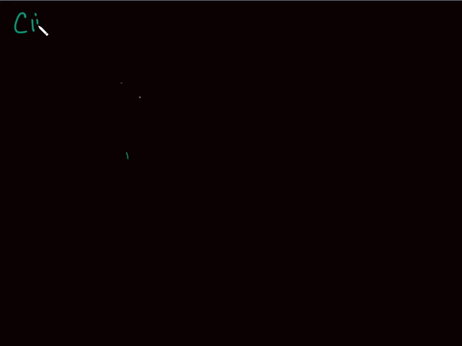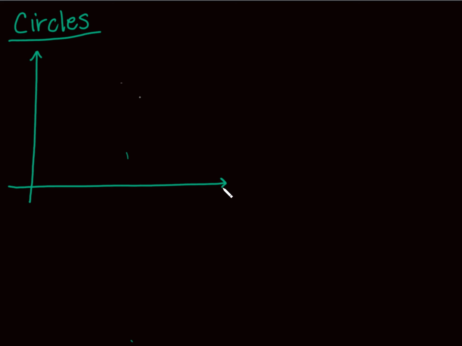Okay. So in my face-to-face classes, what I love to ask at the very beginning of this is, what is a circle? And everyone could draw me a circle, of course. But what does it mean for something to be a circle? The idea is a circle just consists of all of the points that are the same distance from the center. That's really what a circle is, if you think about it. Circles are amazing things in mathematics, and pi is involved with circles later on, and pi is just an amazing number.